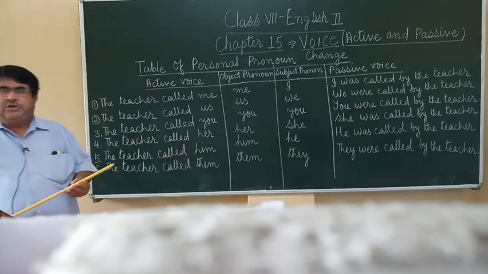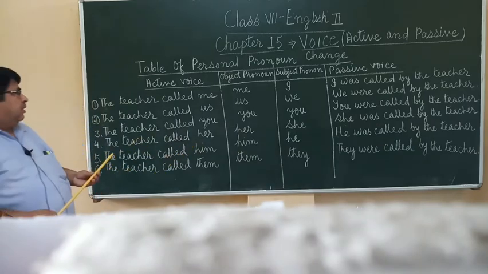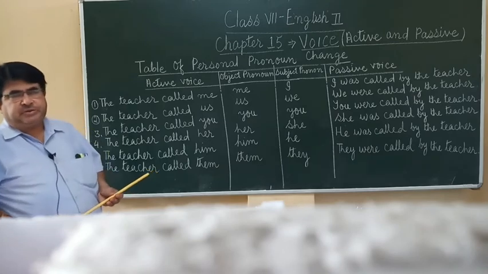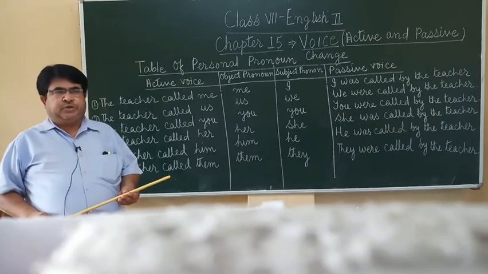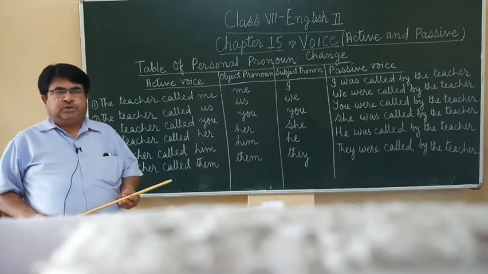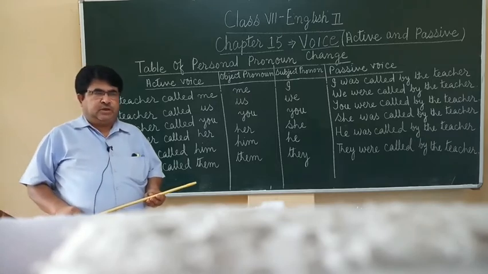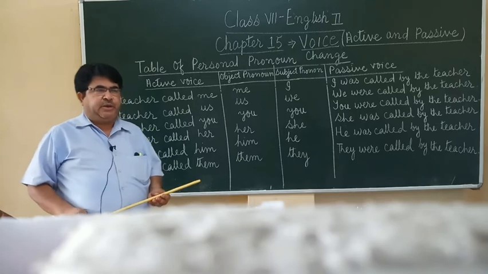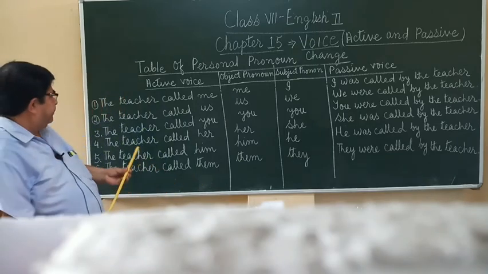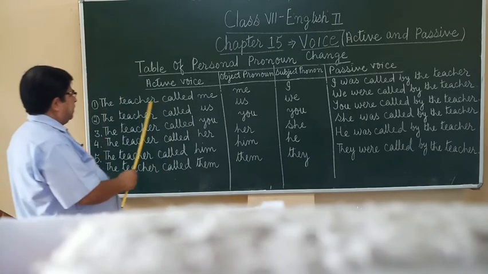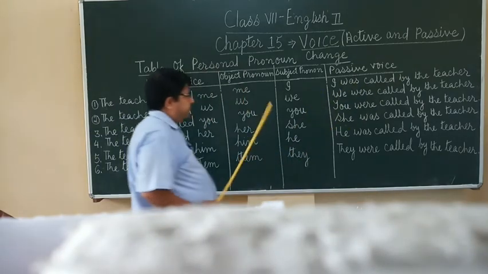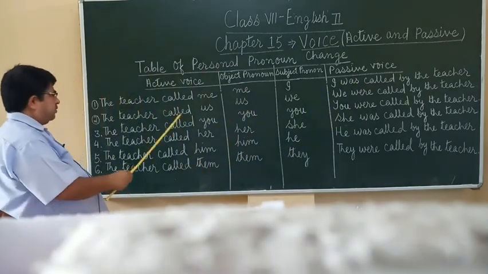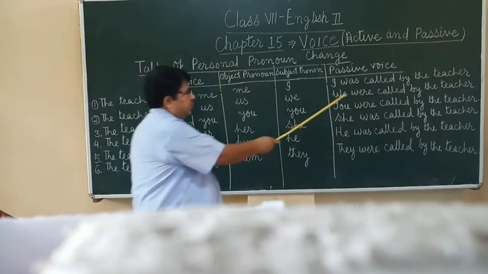Children, you listen here how we have changed active voice to passive voice through the personal pronoun. Here a table is given, all of you see the table here. The teacher called me, I was called by the teacher. The teacher called us, we were called by the teacher.